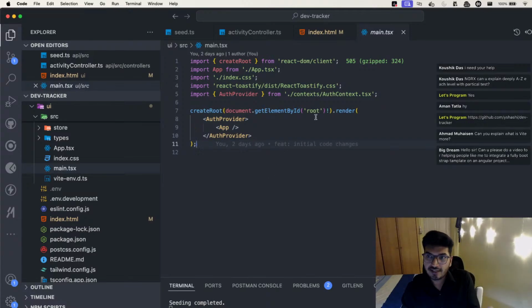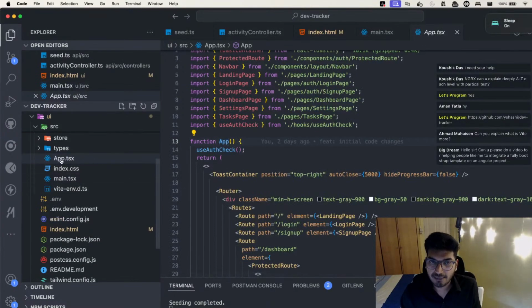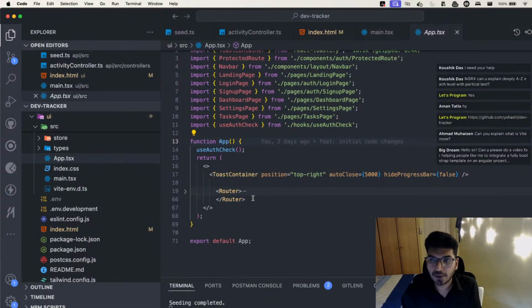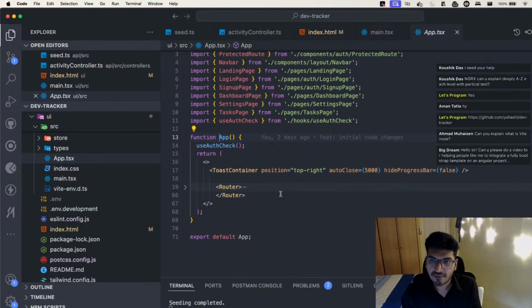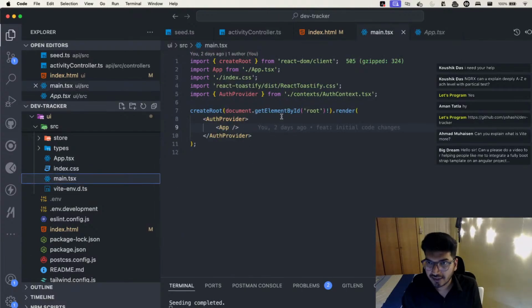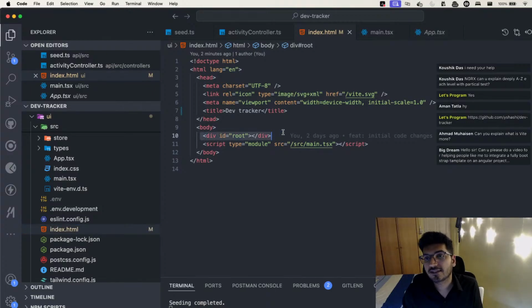So React is creating a root and rendering this app inside it. An app is nothing but a selector. Let's go inside this app now. I have an app.tsx, and whatever content you see in app.tsx gets rendered over main, and main is rendered over the index.html file.